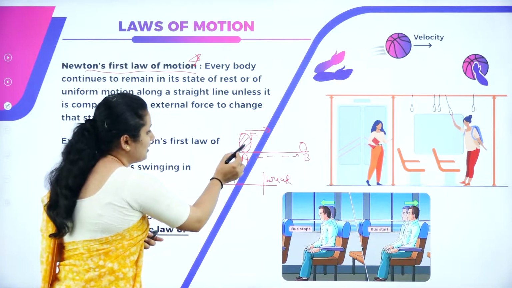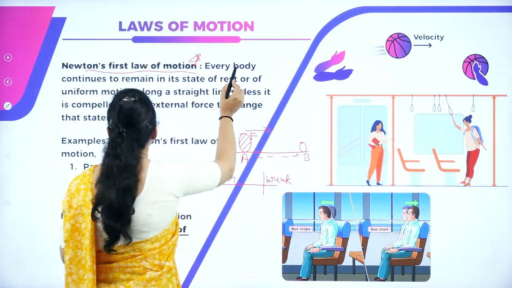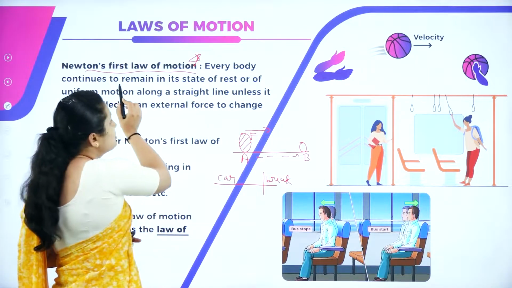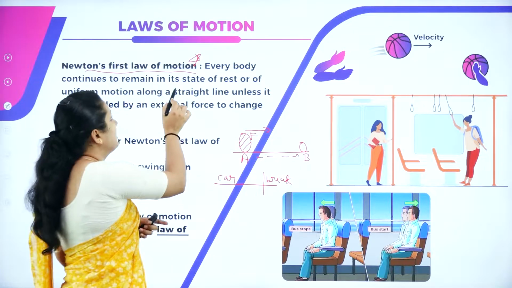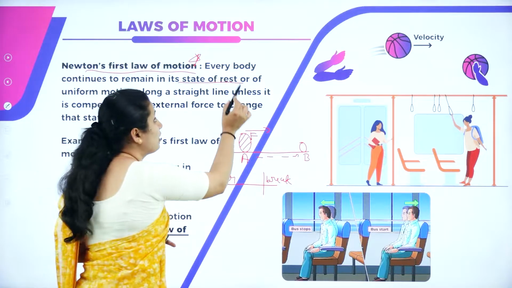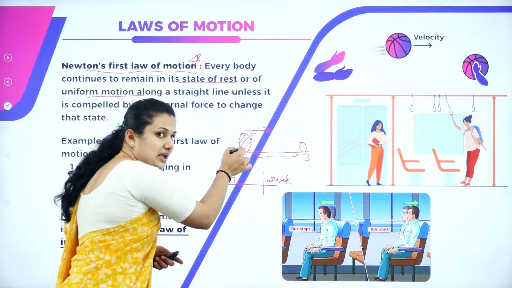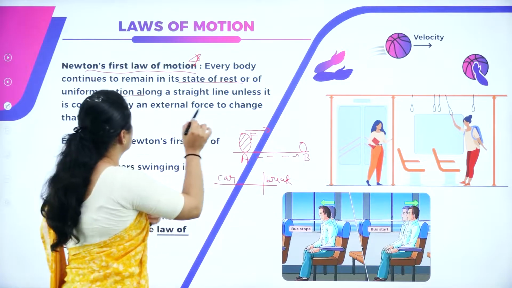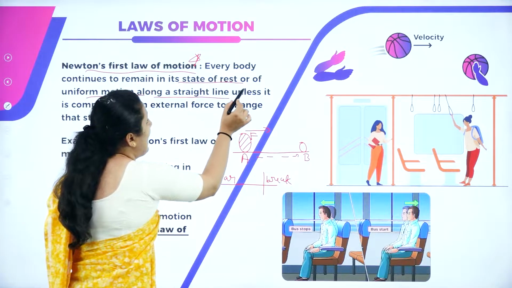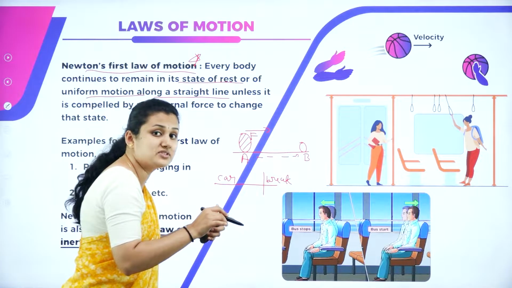Every body, either it is a ball or a car, every body or object continues to remain in its state of rest or uniform motion along a straight line, unless and until, till when will it remain in the same state?